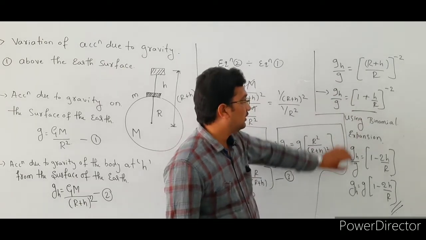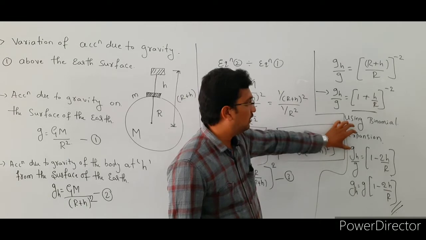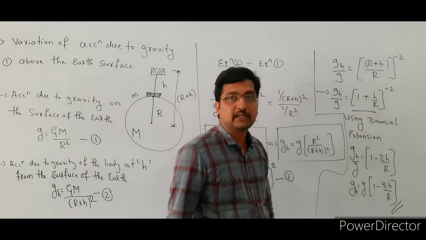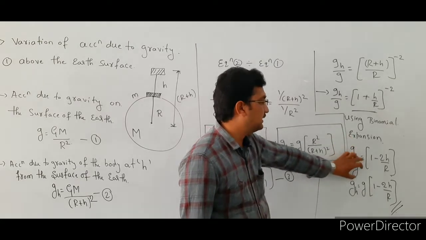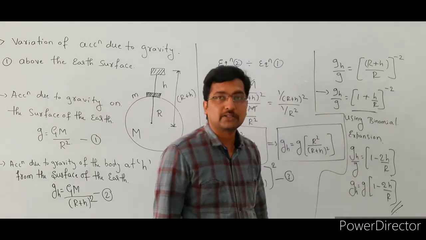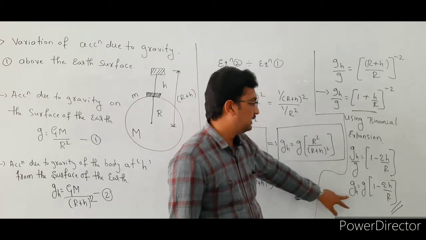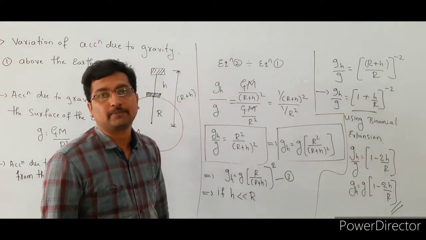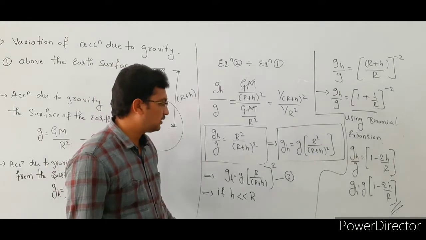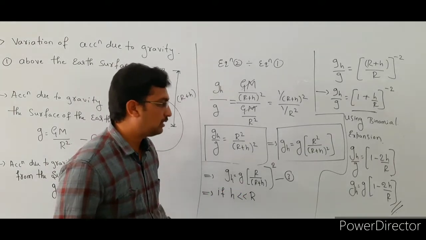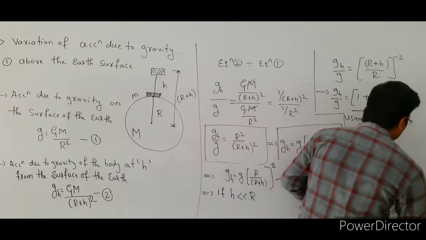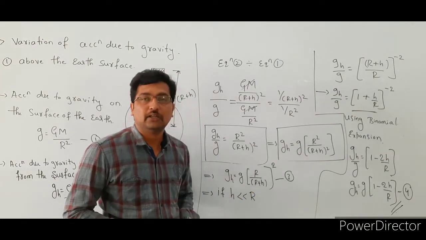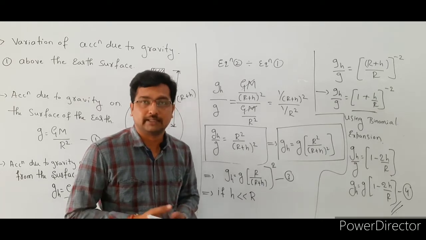See here, after expanding this term with the binomial expansion, we get the final result: g suffix h by g is equal to the bracket of 1 minus 2h by R. So here g suffix h is equal to g times (1 minus 2h by R). We have to remember these two expressions, equation number 3 and equation number 4, right. This formula is used to find the acceleration due to gravity above the earth's surface.